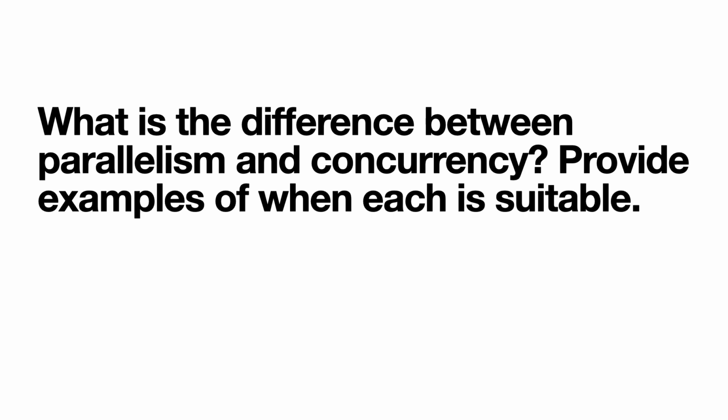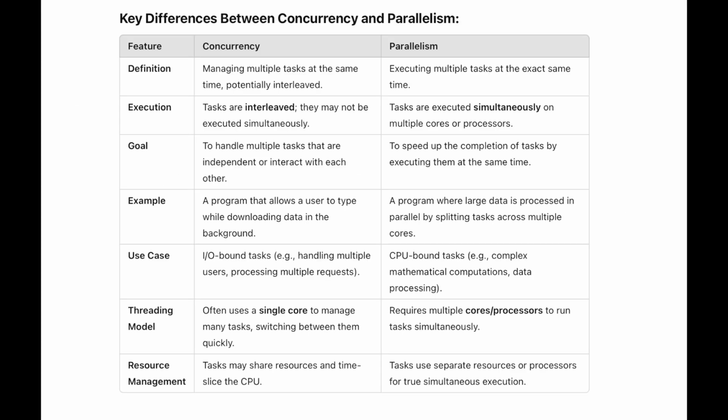So let's talk about the definition. Concurrency manages multiple tasks at the same time, but parallelism executes multiple tasks at the exact same time. Alright, so in concurrency you are managing multiple tasks, but in parallelism you are executing multiple tasks. In concurrency the tasks are interleaved, they may not be executed simultaneously, but in parallelism tasks are always executed simultaneously.